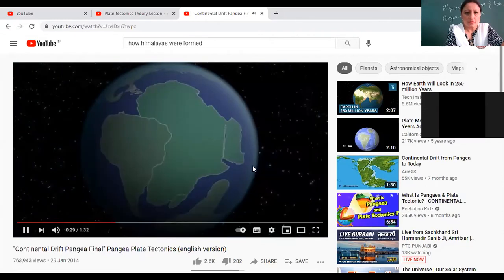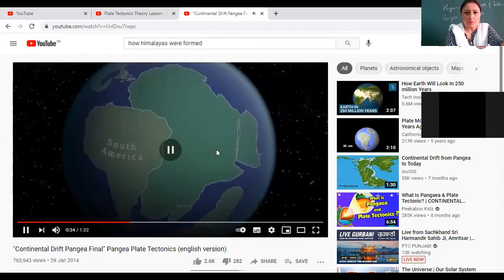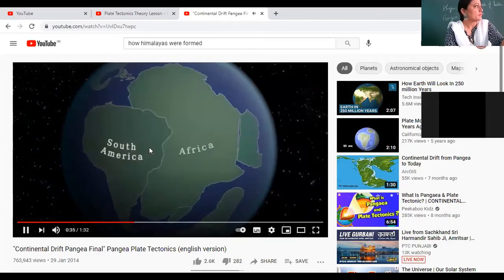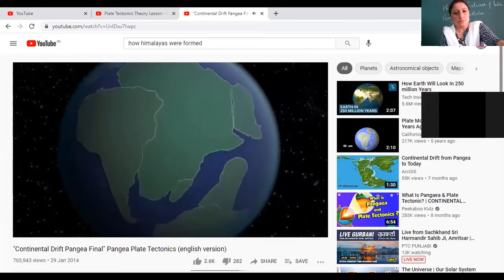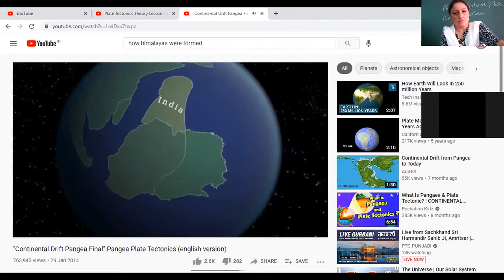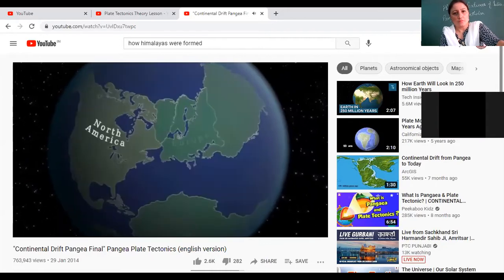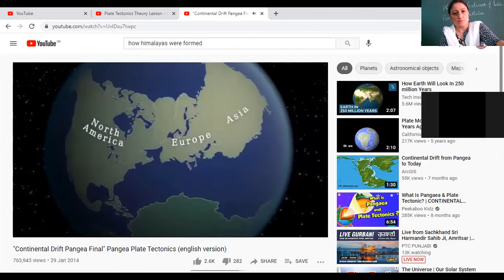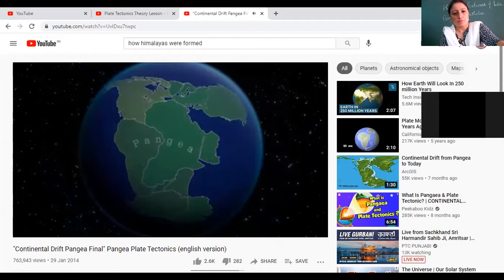Australia joins Antarctica as India approaches. Going back 150 million years, the continents are joined in 3 large pieces. South America and Africa are on one landmass. India, Australia, and Antarctica form a second. North America, Europe, and Asia make a third. 225 million years ago, the supercontinent Pangaea exists.